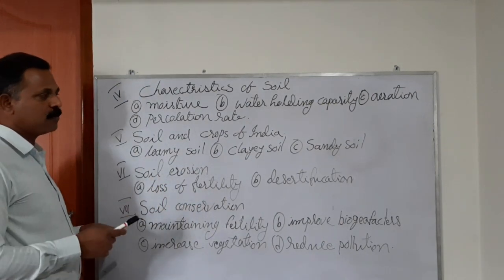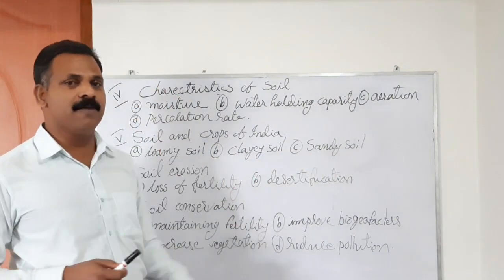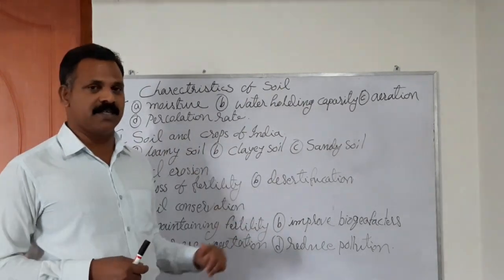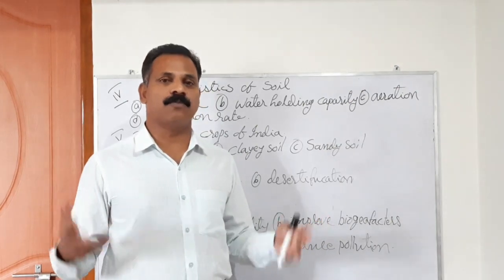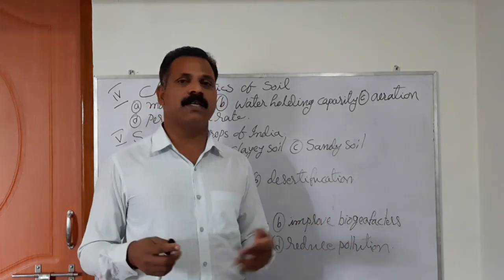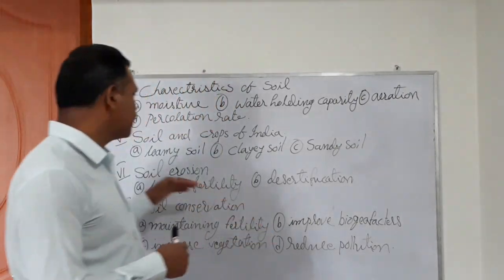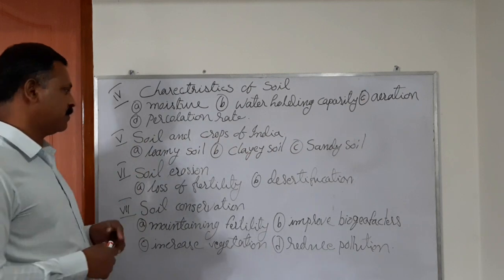So depending upon the availability of soil in a particular area, the farming of that area is decided. In India, where there are different landforms and different soils, crops are grown accordingly. So that is what the topic soil and crops of India explains.